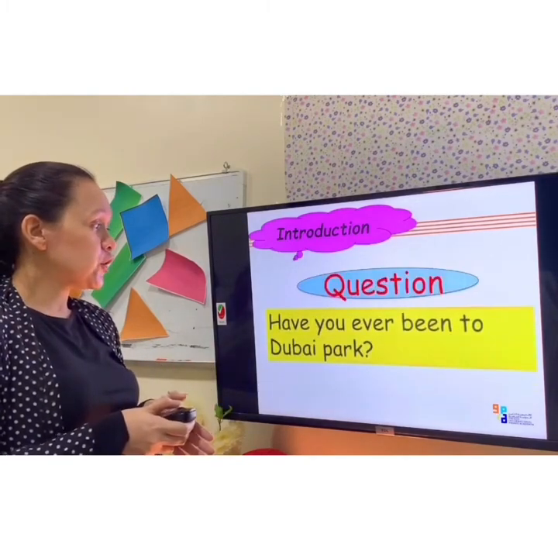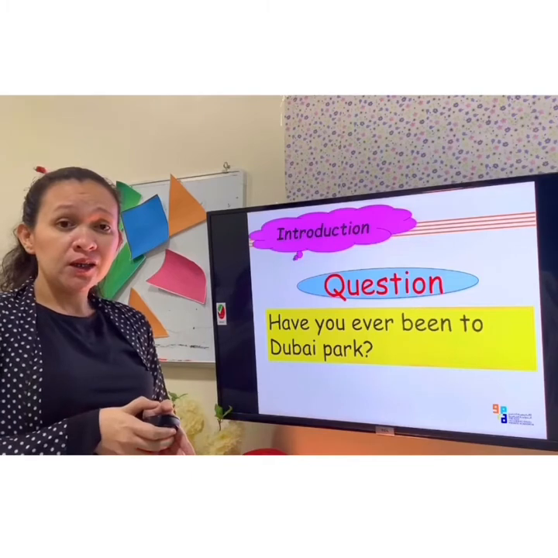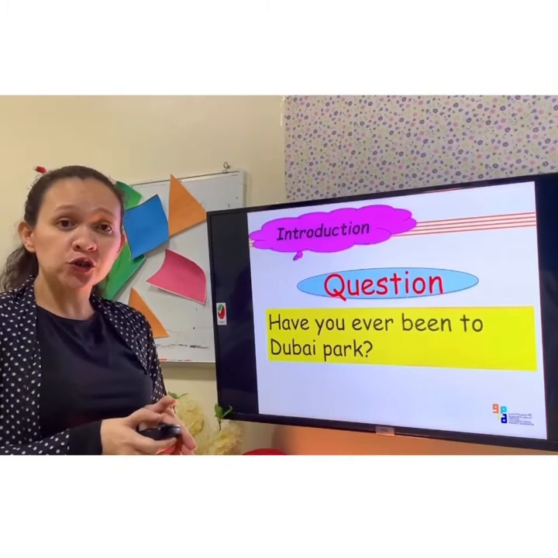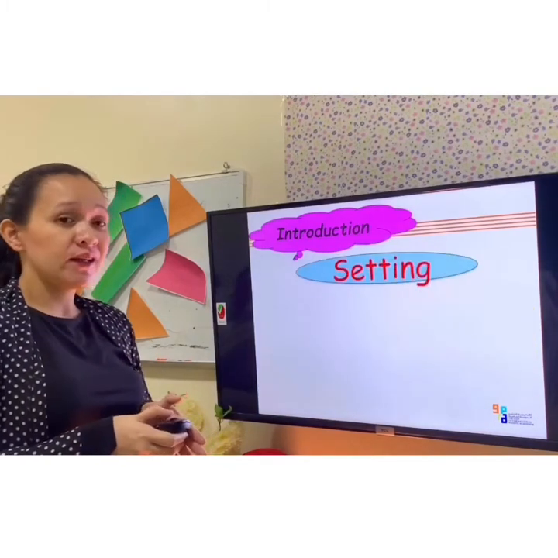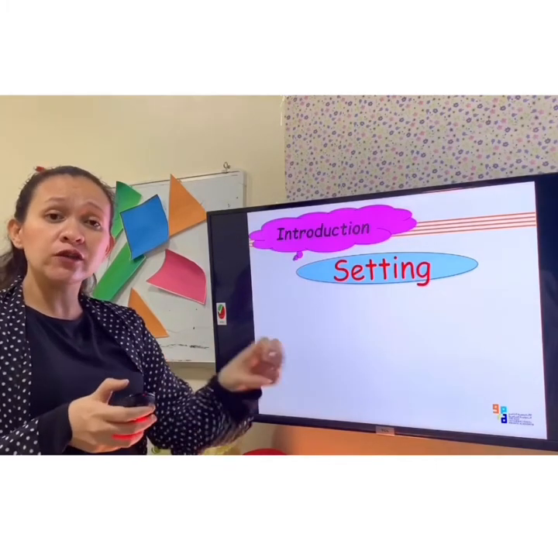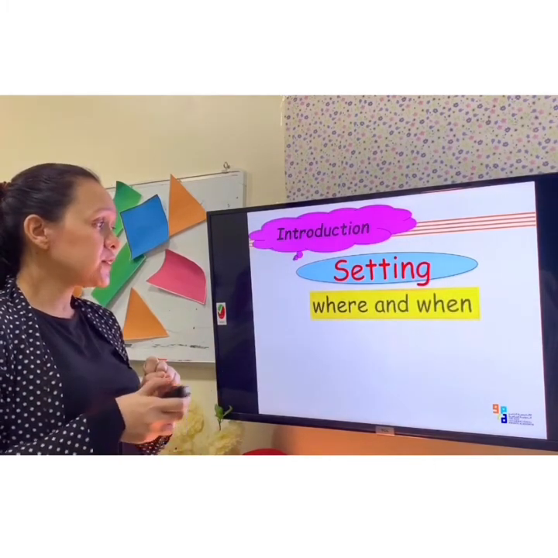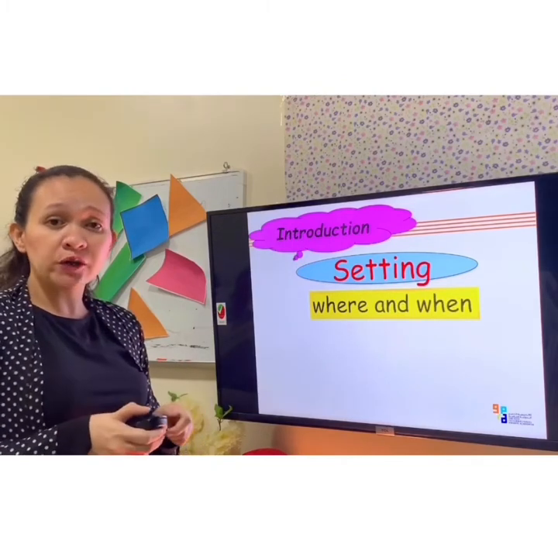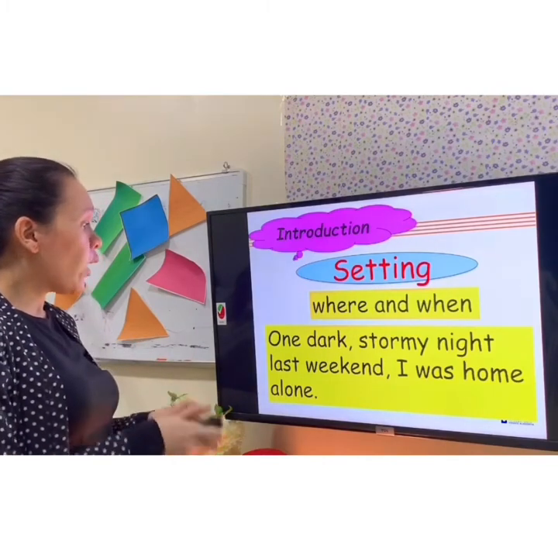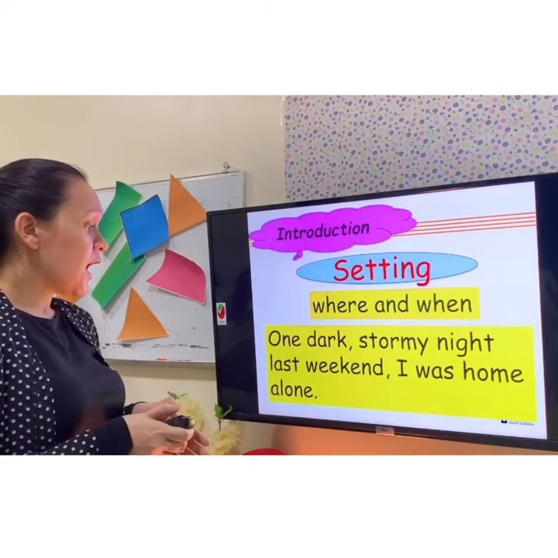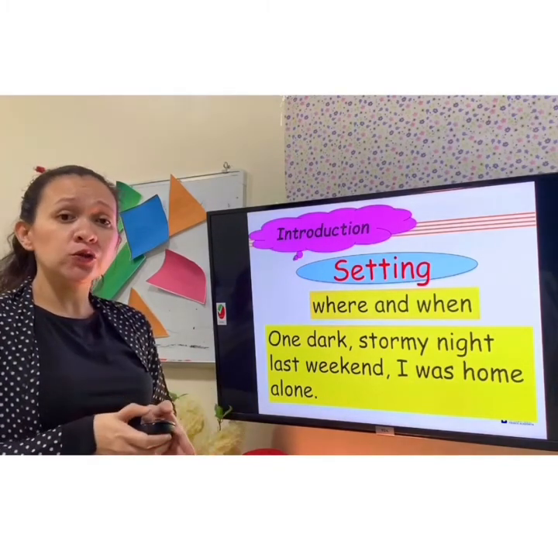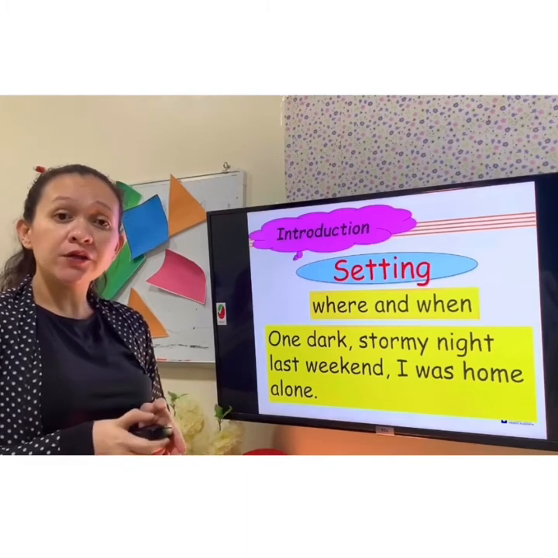Next, question. "Have you ever been to Dubai Park?" So now you are asking a question to your reader, and this is a personal question. Now let's move to the last one. Setting. How are we going to use setting so that you can hook the reader? So remember, setting is where and when the story happened. So I have here an example. "One dark stormy night last weekend, I was home alone." So again, the reader is going to wonder what will happen to the story.